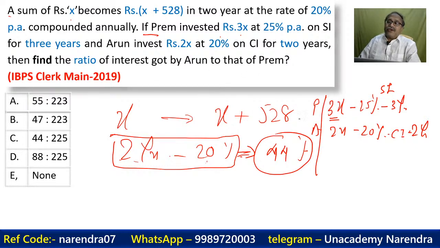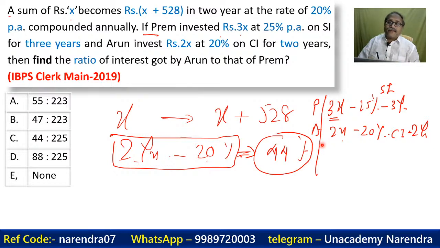Do I need to find out the principal? No, I don't need to find out the principal. Why? Because I need to find out the ratio of interest. So let this x be x. Here the principal is 3x and here the principal is 2x.